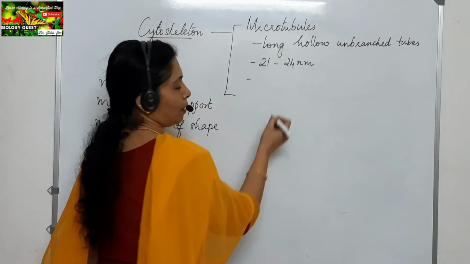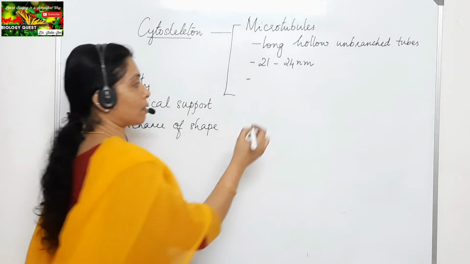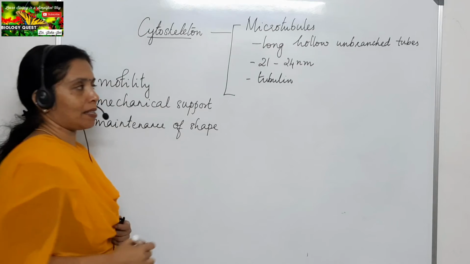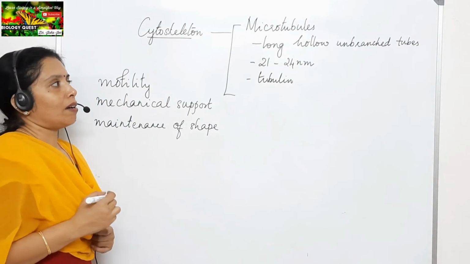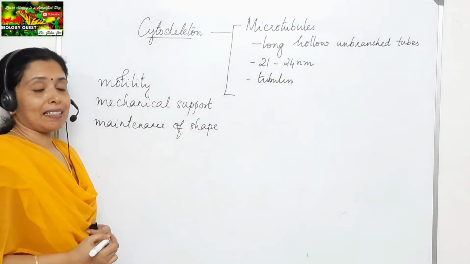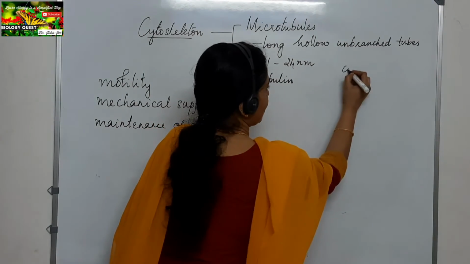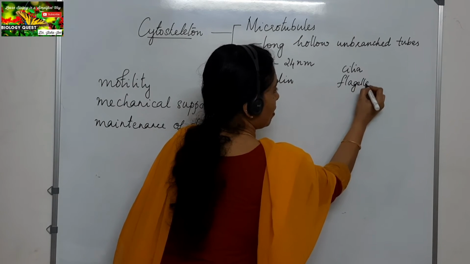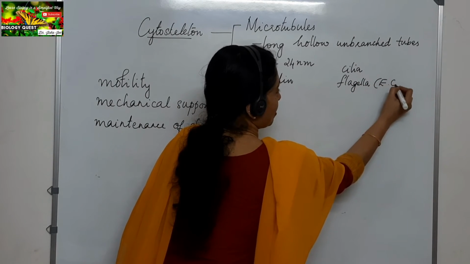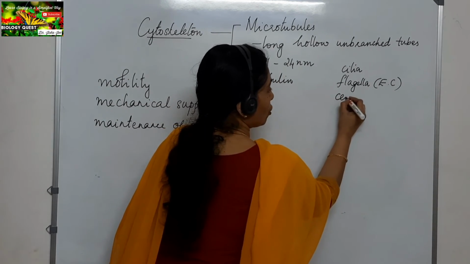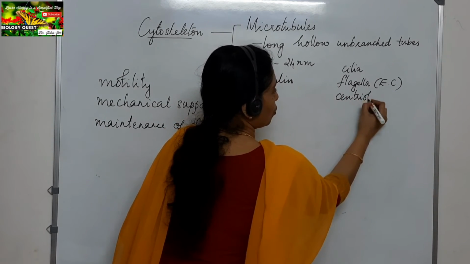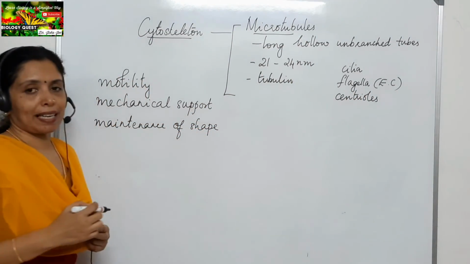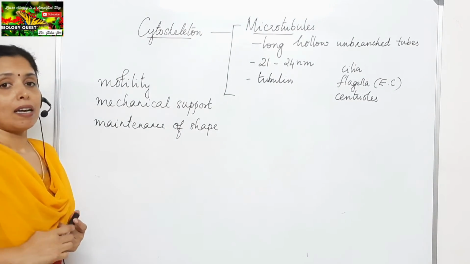And they are made up of a protein called tubulin. Tubulin is the type of protein that is present in microtubules. And where are they present? They are present in the cilia, in the flagella of eukaryotic cells, and in the centrioles you can see the microtubules. So that is with regard to the first class of cytoskeleton, which is the microtubules.